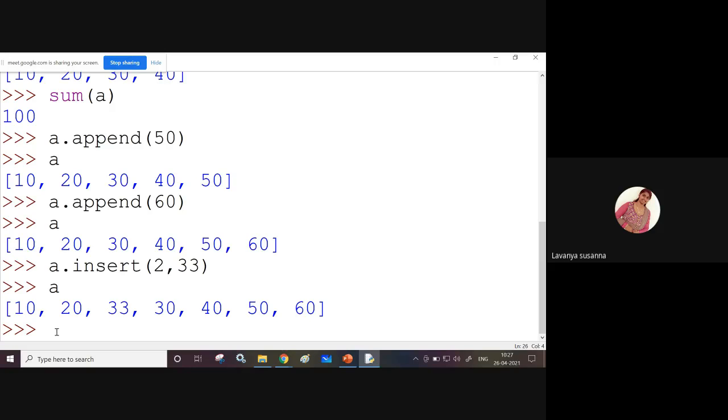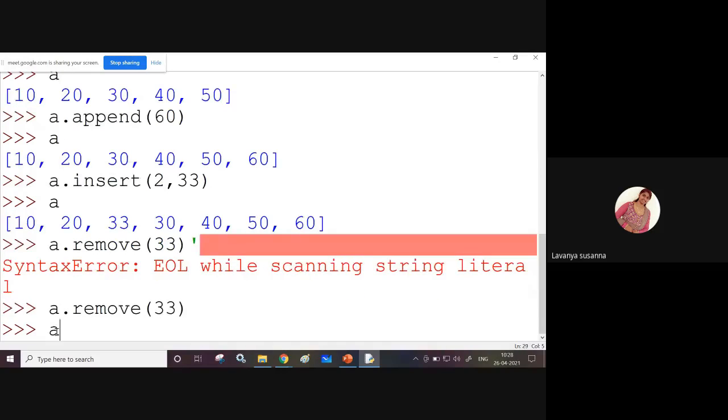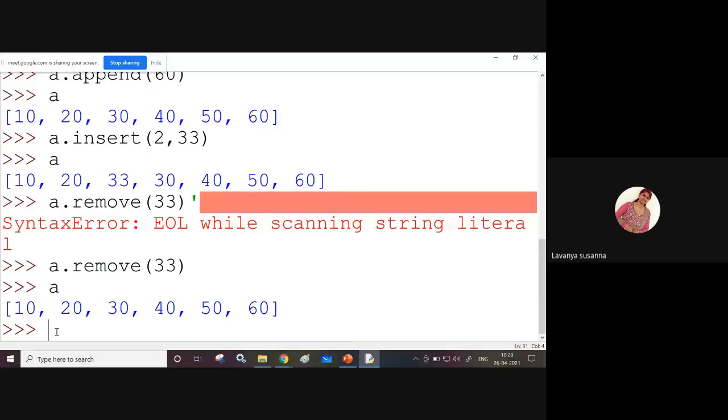Now, if you want to remove 33, a dot remove of 33. Now I am displaying a. See here, 33 is deleted.